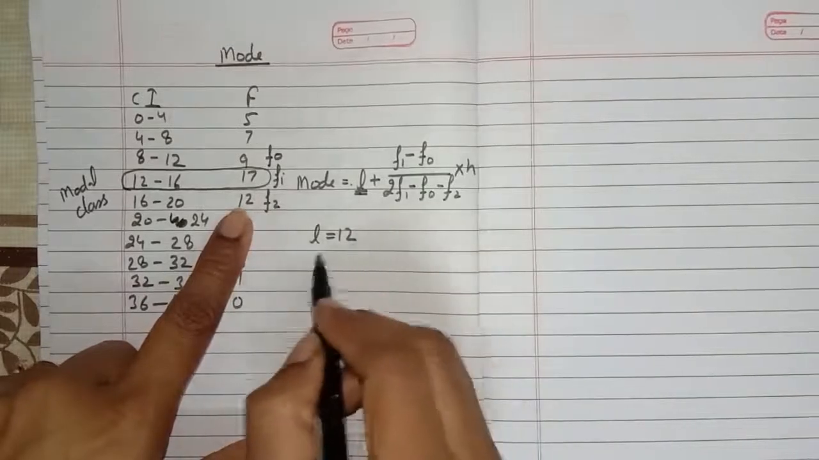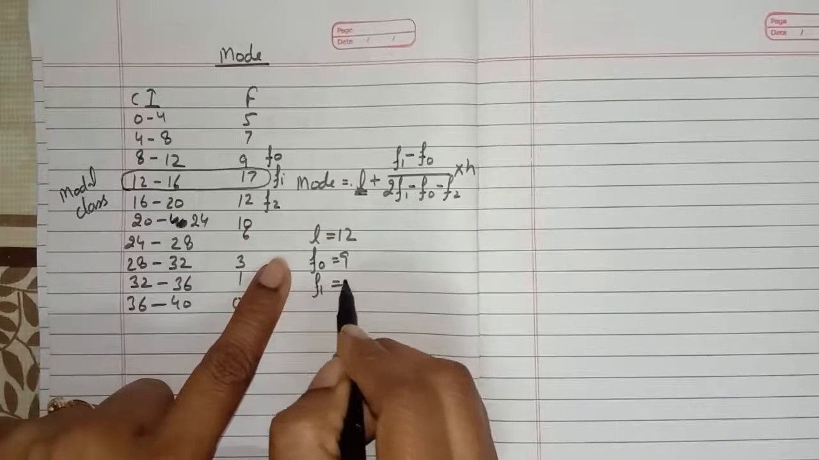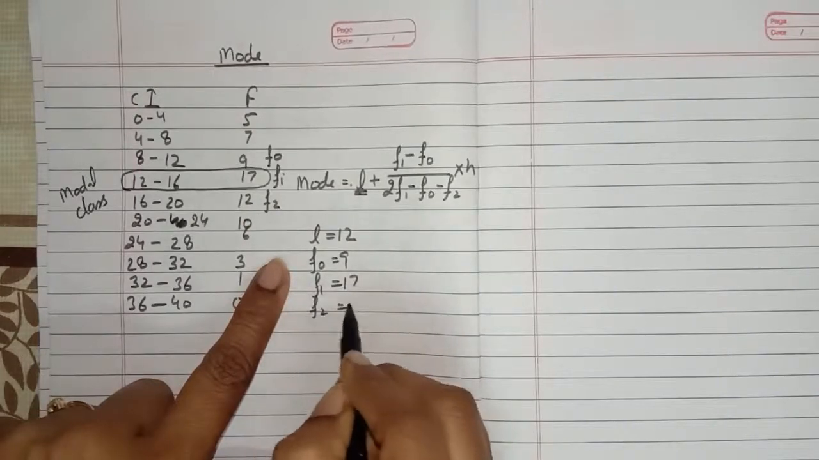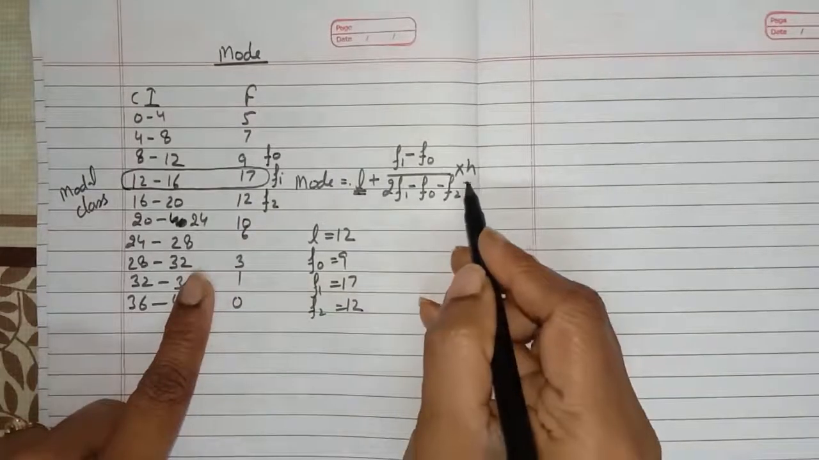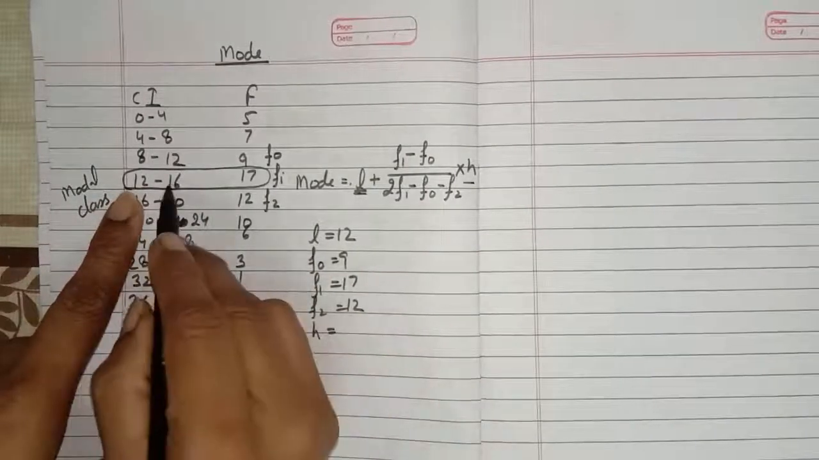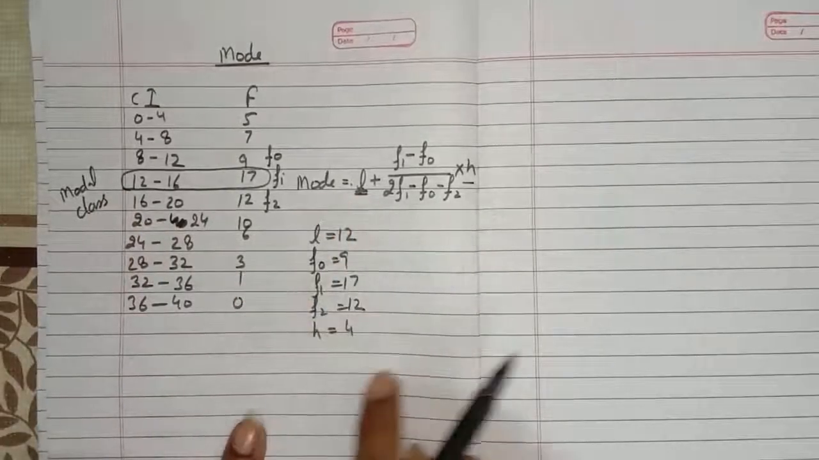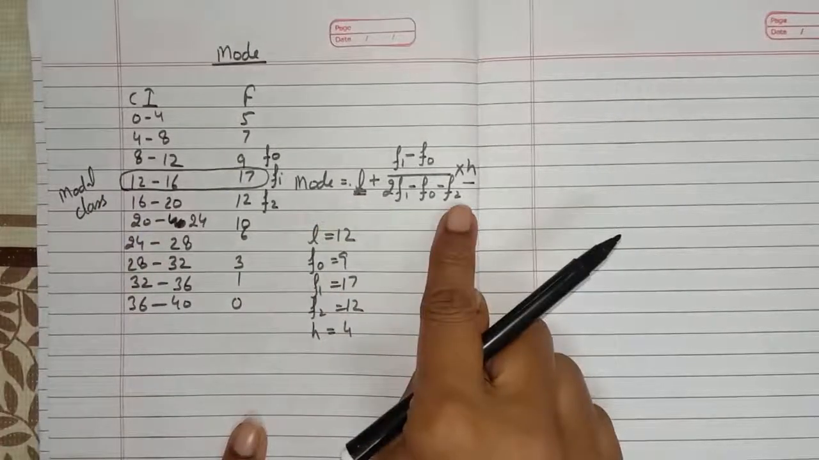Okay, and so, I'm writing here: f0 is how much? 9. f1 is how much? 17. f2 is how much? 12. And what is h? h is the class size. So what is the class size here? h is equal to 16 minus 12. It is 4. Okay. So these are the meanings of these signs which we use for the formula of mode.